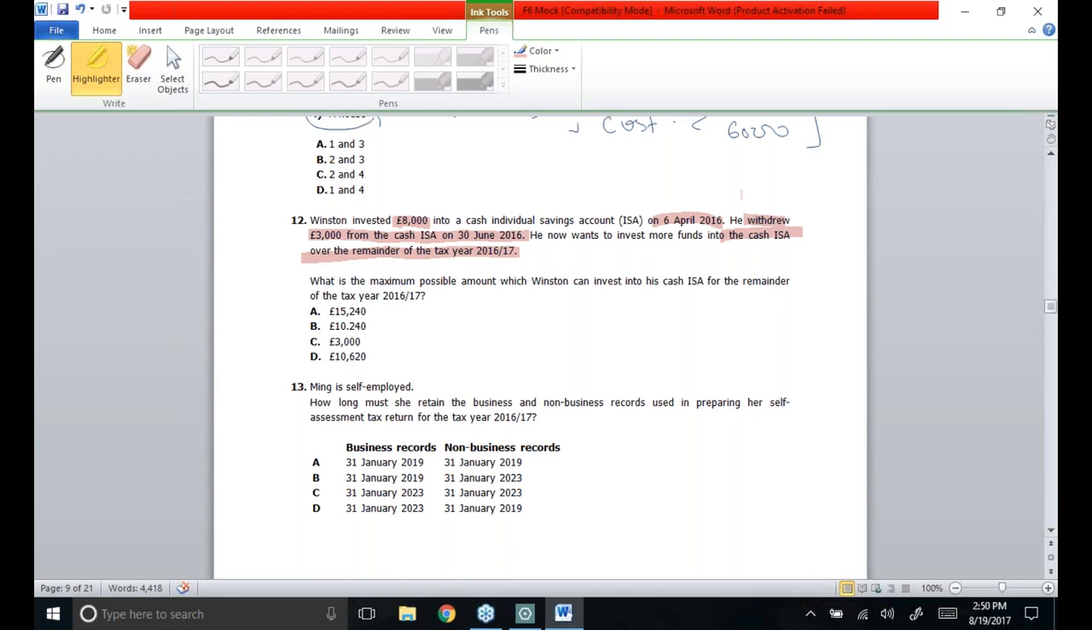Could you please take a minute and solve this question? Keep one thing in mind, that the ISA limit for 16-17 is 15,240 pounds. The maximum amount that could be invested into an ISA is 15,240, and this ISA limit will be provided to you in your exam. That is supposed to be a very simple MCQ. Could you please answer it?